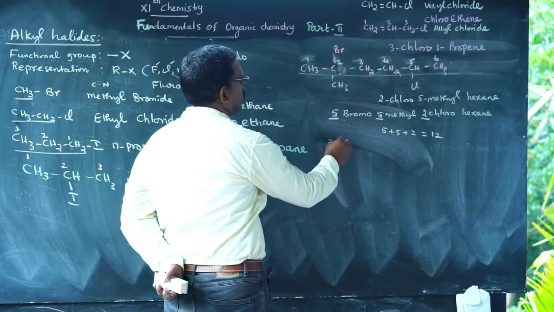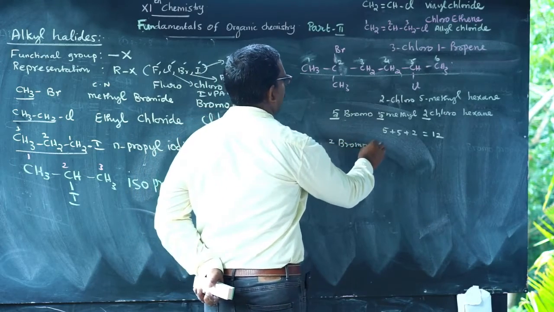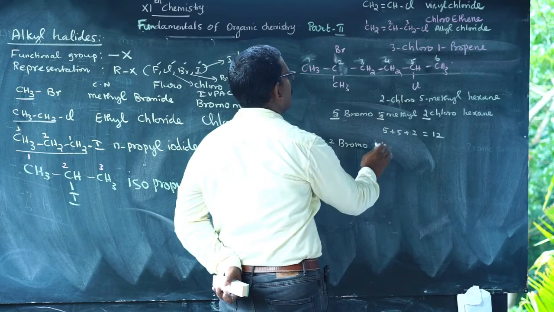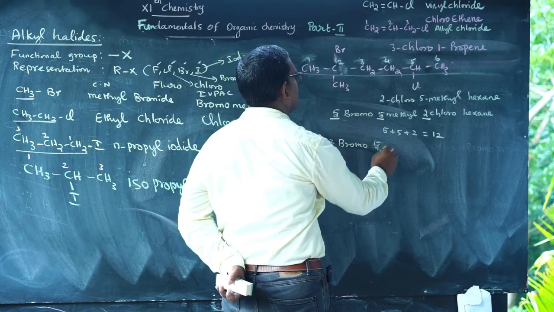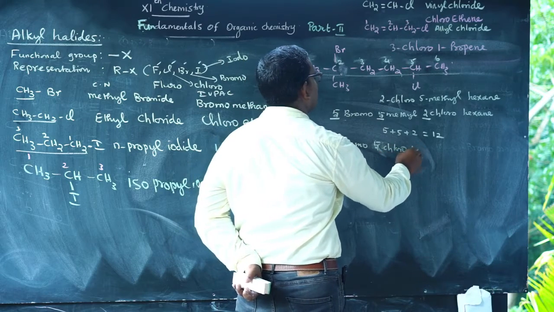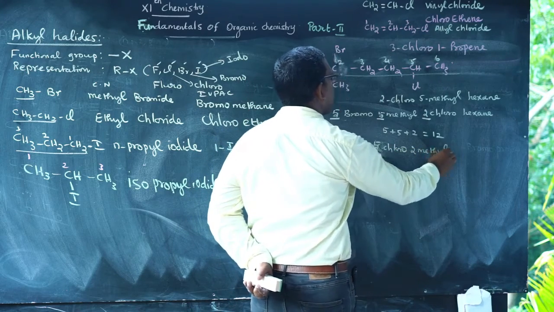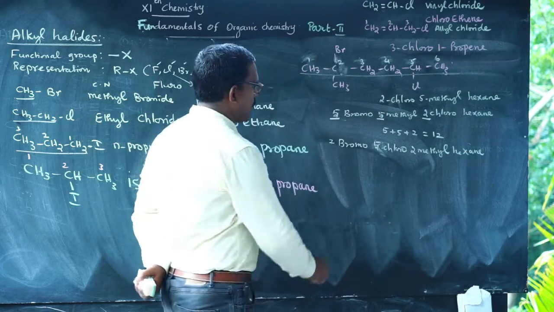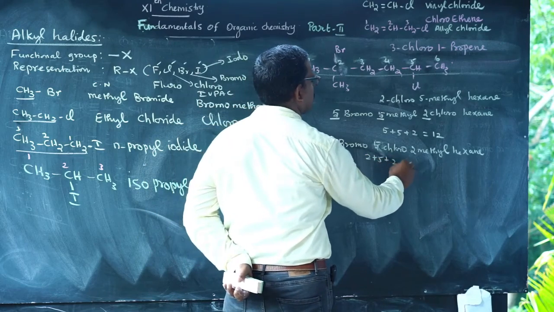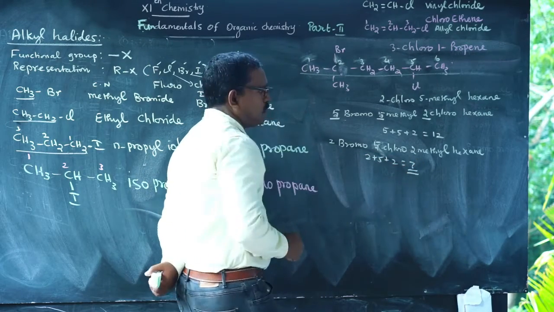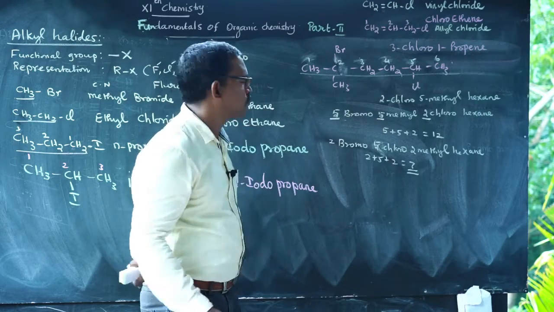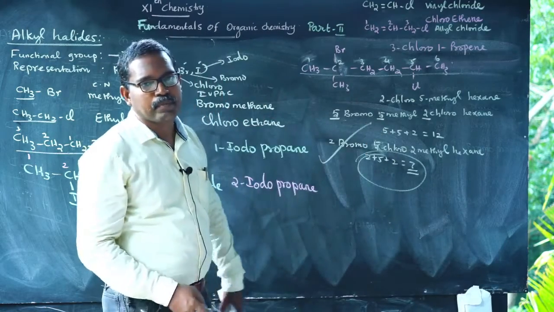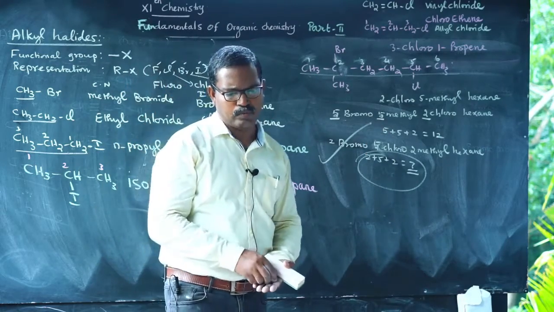Now, 2-bromo, 5-chloro, 2-methylhexane. The sum of the substituent numbers is now 2 plus 5 plus 2, which equals 9. Which has the lowest sum? This one is the lowest sum. Therefore, this is the correct IUPAC name of the compound. So, this is another rule.